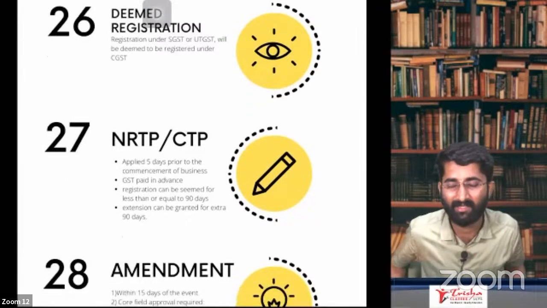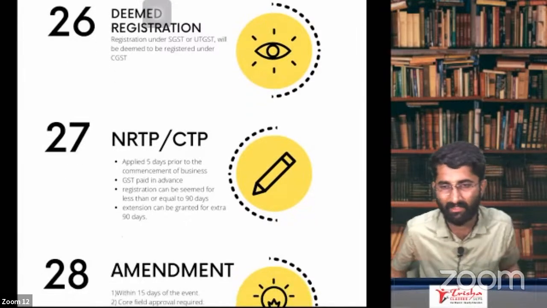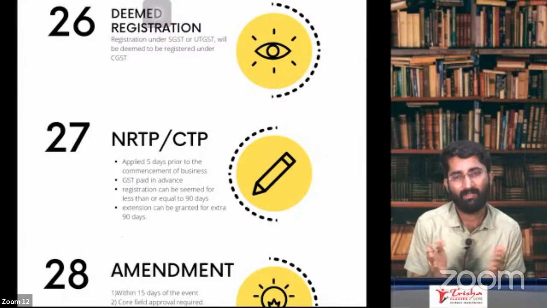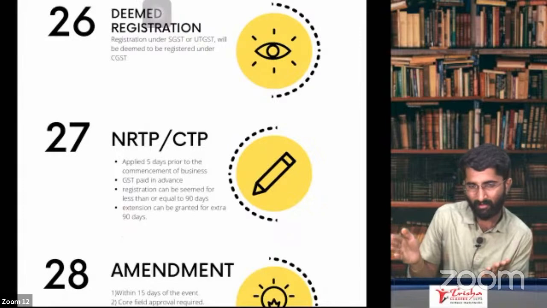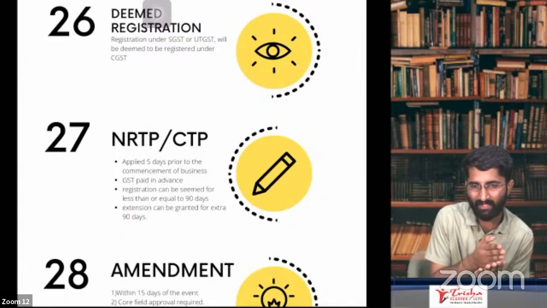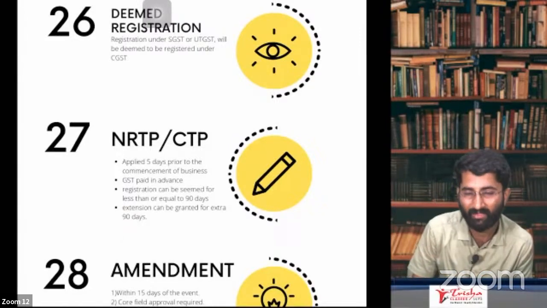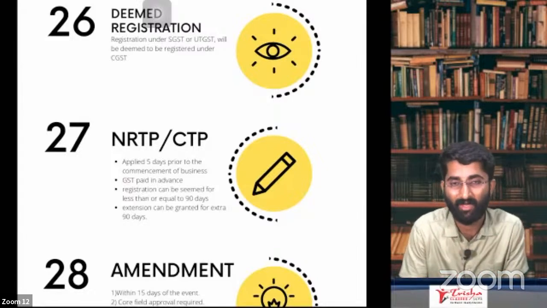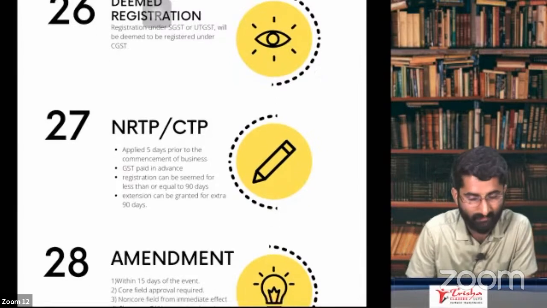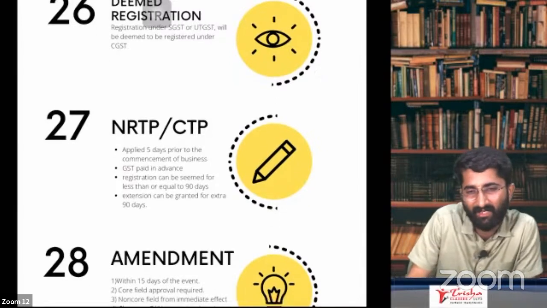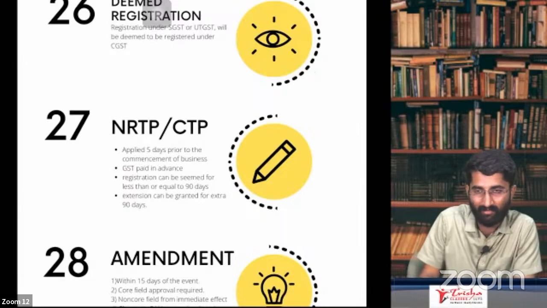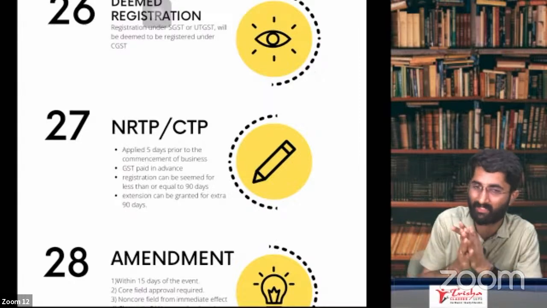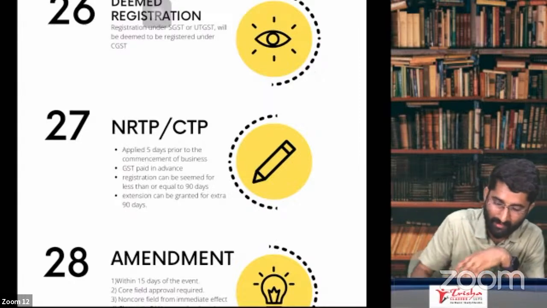Section 27 is about CTP and NRTP. How to take the registration? We know that within 5 days prior to the commencement of your business, you have to apply for the registration, and that application must come with payment. That is given here for CTP and NRTP. Sir, can I extend? Usually you will get the registration for 90 days. Can I extend for an extra 90 days? Yes, you can extend. So that is about CTP and NRTP.